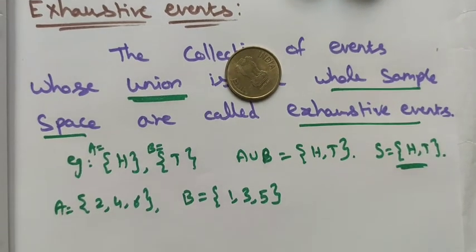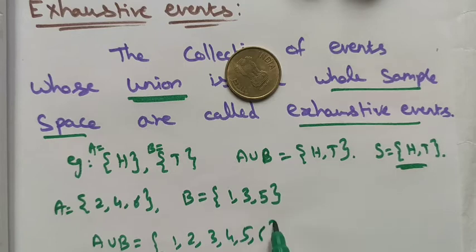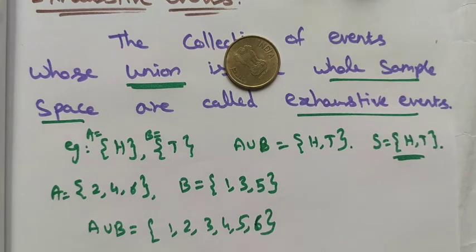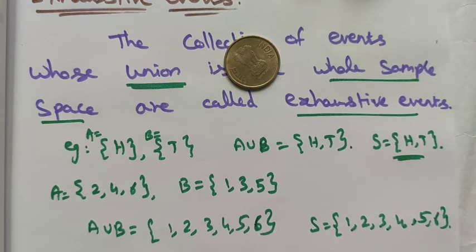When we take A union B, we get the numbers 1, 2, 3, 4, 5, 6. Union means all together, right? We have to combine all the elements. This is equal to the sample space for the die, 1, 2, 3, 4, 5, 6. So the union of all the events is equal to the sample space. See, both are equal, so this is the exhaustive event.